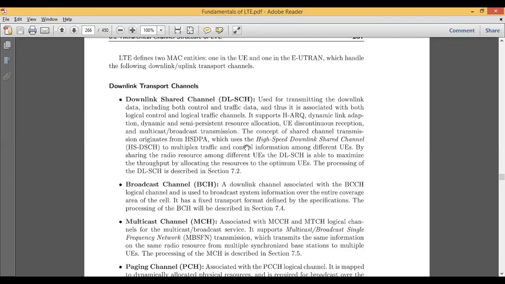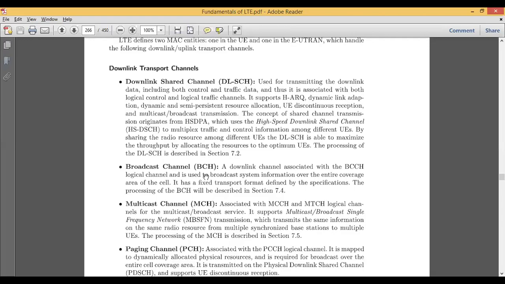Other than that, this is also helpful in high-speed downlink shared channel to multiplex the traffic and control information among the different entities. This is used because you need to maximize the throughput. In the sense, the output should be maximum. Whatever you do, the output should be better, so that the quality of service can be increased in a better way.